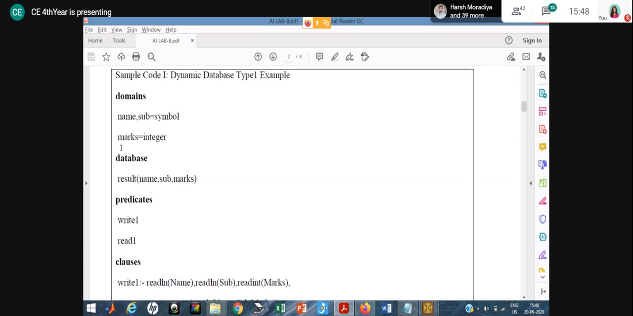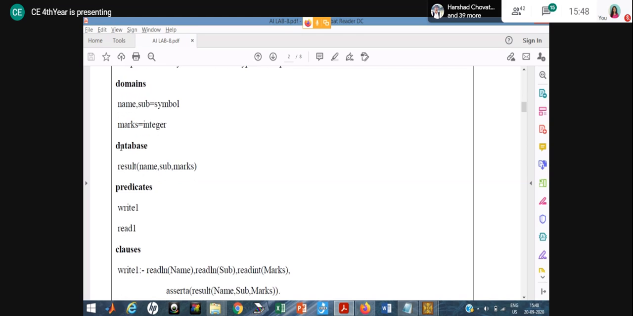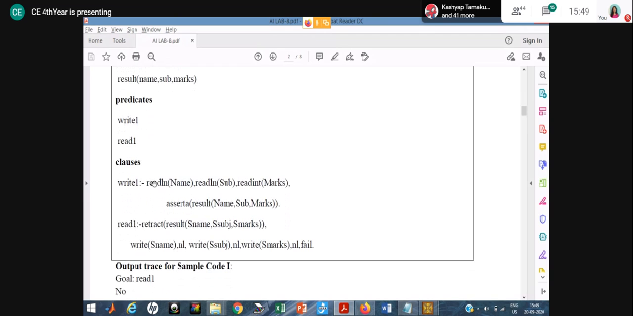So here I am declaring the variable with its type, then the database. Here I have mentioned that result is my database file name, in which the arguments are name, subject, and marks. In this way, you have to create the database, everyone. The predicates I have declared here. Now see here, the first program that is given. Here I am not consulting any file.